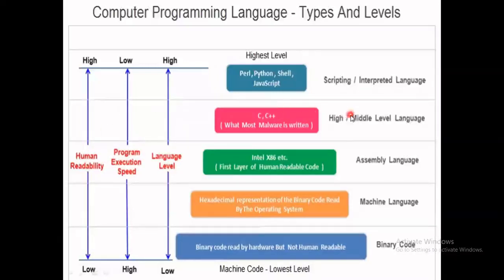But JavaScript, Python and Perl are interpreted or scripting languages, so they are at the highest level. So this is all about the overview of different levels of programming languages.